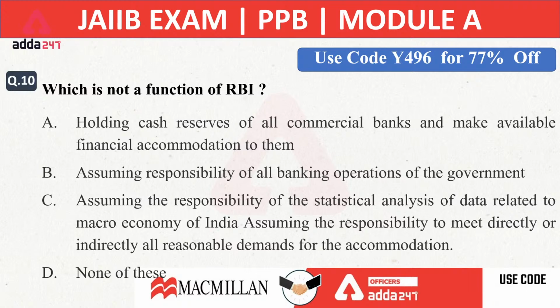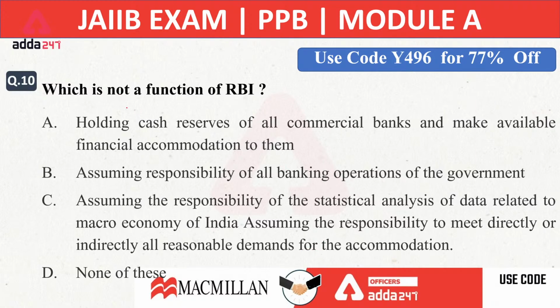Now, what will be the right answer for the question number 10th? Holding cash reserves of all commercial bank and make available financial accommodation to them. Second is saying assuming responsibility of banking operation of government. Next is saying assuming the responsibility of the statistical analysis of data related to macroeconomy of India. Assuming the responsibility to meet directly or indirectly all reasonable demand for accommodation.